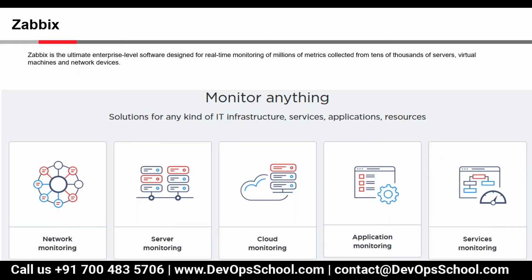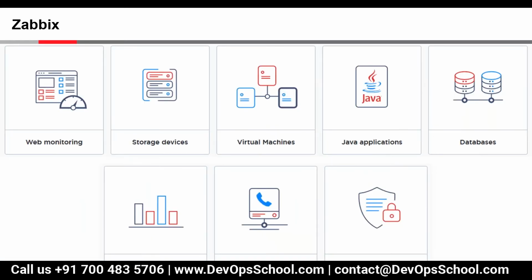Then we have services monitoring. Services monitoring will be able to capture all the processes which are running on a Windows or Linux machine. Then we have web monitoring. In web monitoring, you can add the URLs, and it will give you the response time and the response codes, whether your website is up or down.